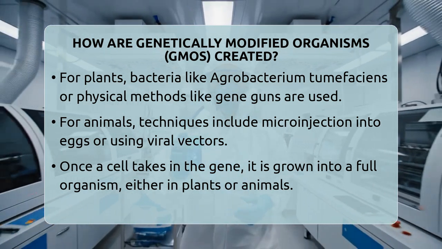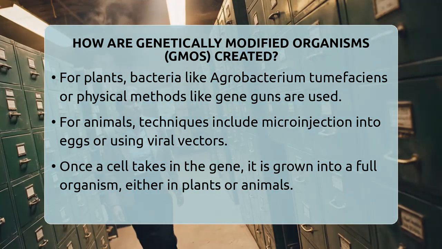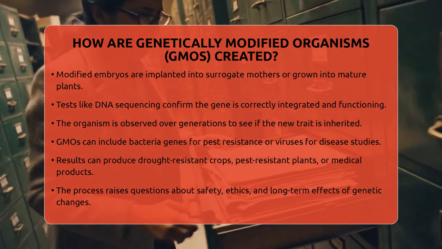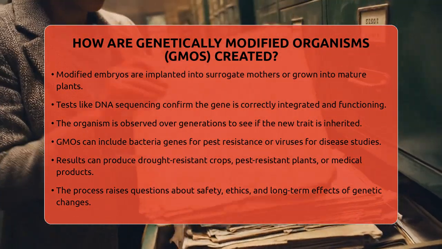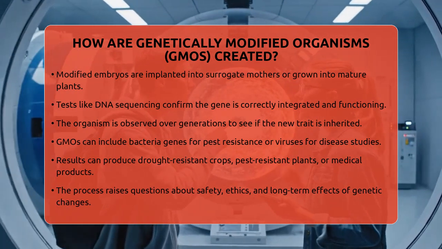Scientists then run tests to confirm the gene is present, properly integrated, and working as planned. They use techniques like DNA sequencing and PCR to check. The organism is observed over generations to see if the new trait is passed on.